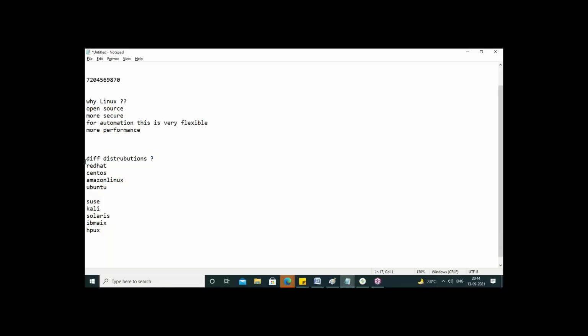Okay? In our class, we go with these four distributions. The first four distributions we go with. So mostly Amazon Linux, but based on requirement, I will go with other distributions also. So let's go with Amazon Linux. Now let's see. I already showed, but I will show one more time how to install an operating system in a cloud environment.